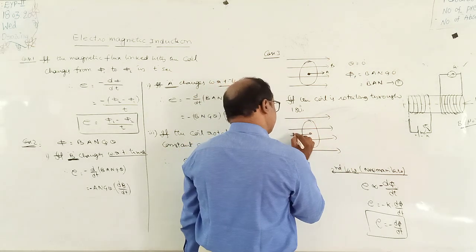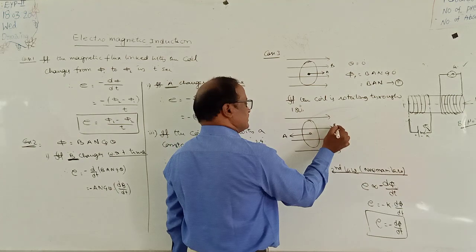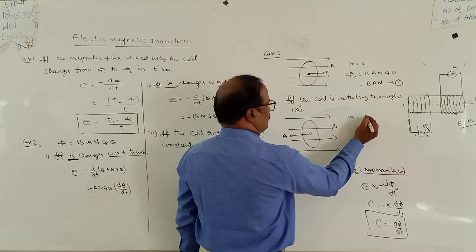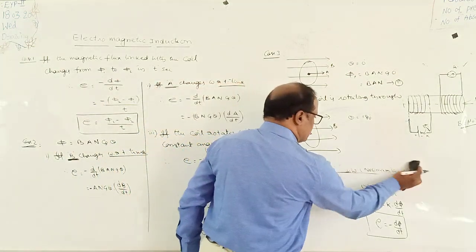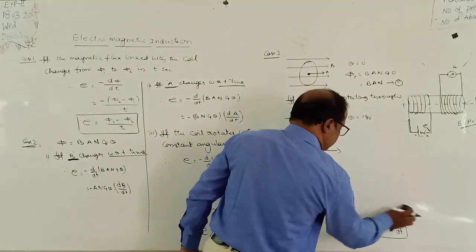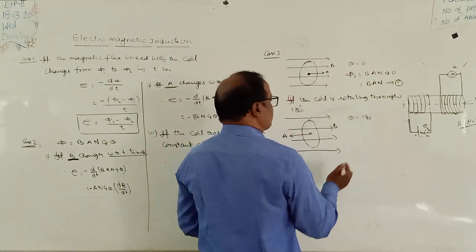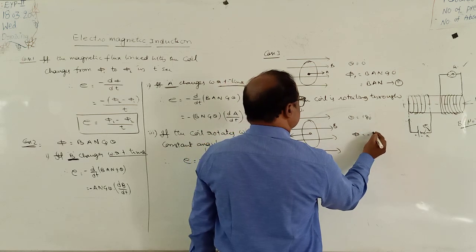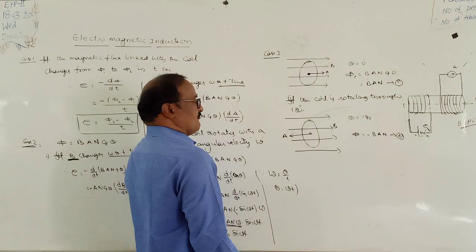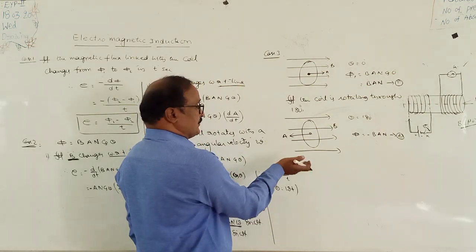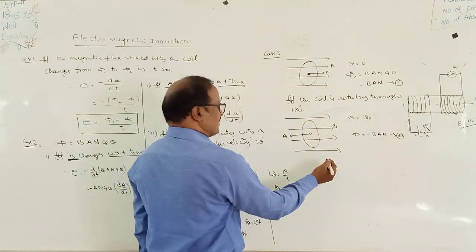Here the areal vector is in this direction, the field is in this direction, and theta is equal to 180 degrees. Now therefore the magnetic flux linked with the coil is given by phi is equal to minus BAN, which is equation 2.